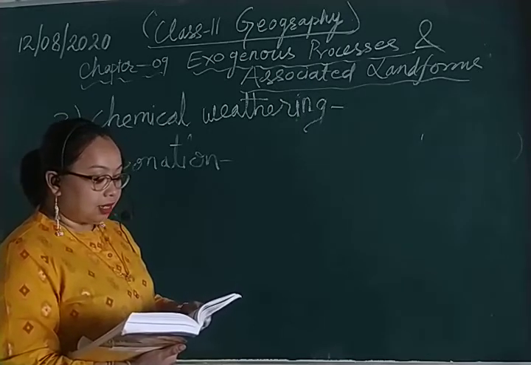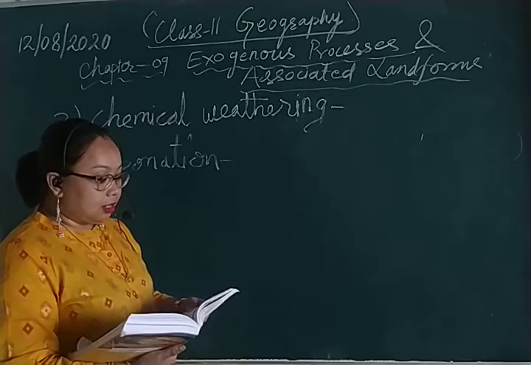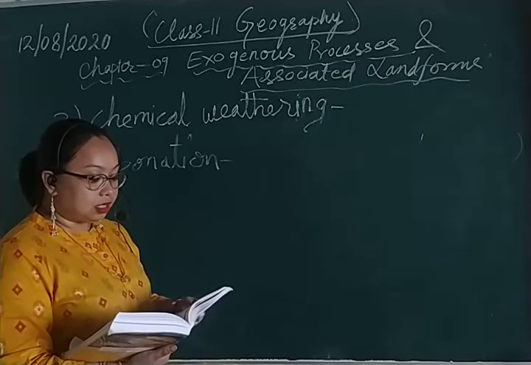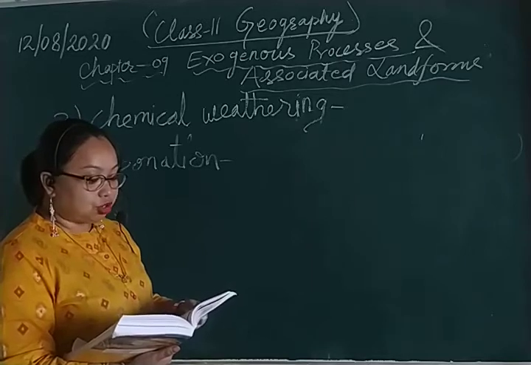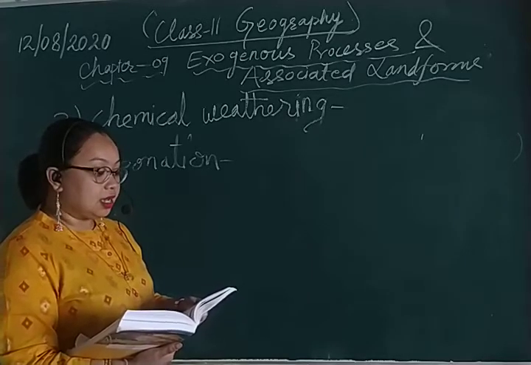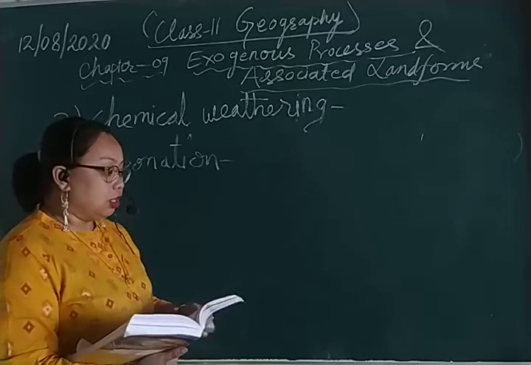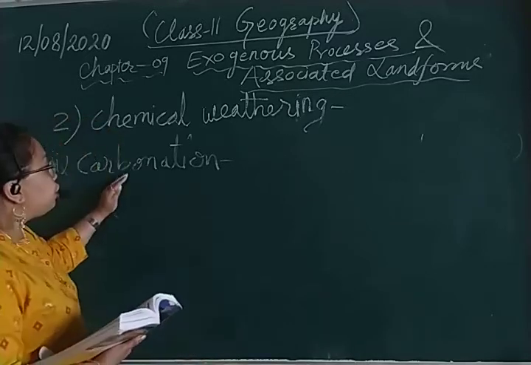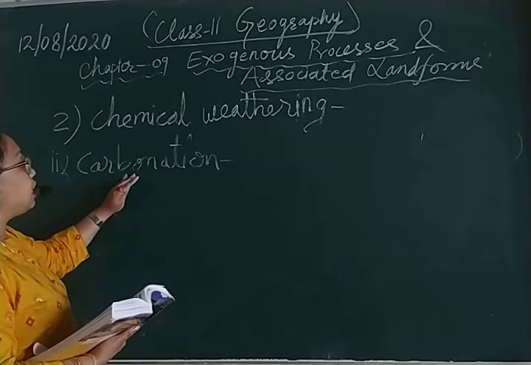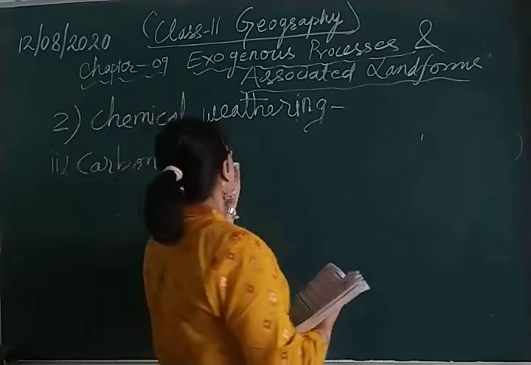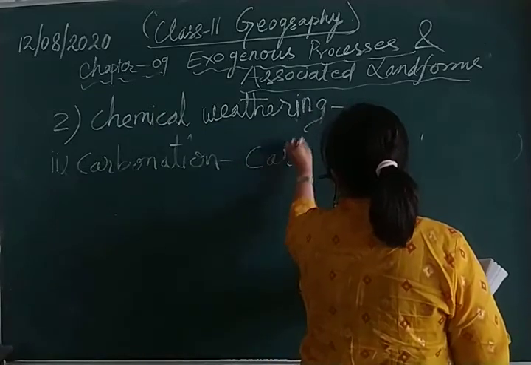Groundwater dissolves limestone on a large scale. It is estimated that carbonation lowers the level of limestone areas in wet climates at the rate of 5 centimeters per 1,000 years. So the word carbonation itself describes the use of carbon dioxide.